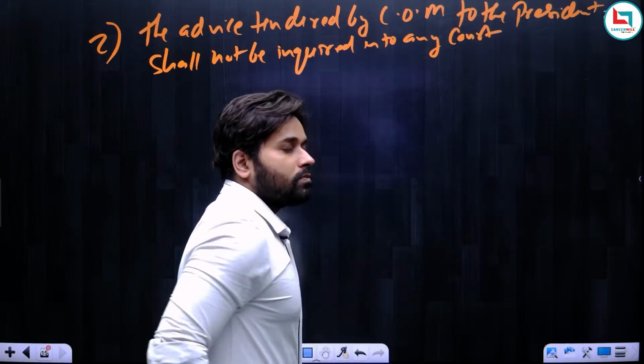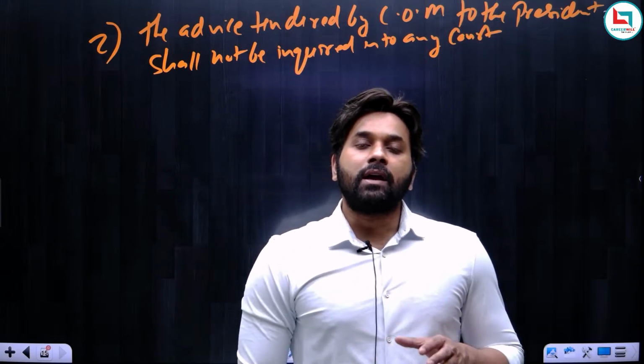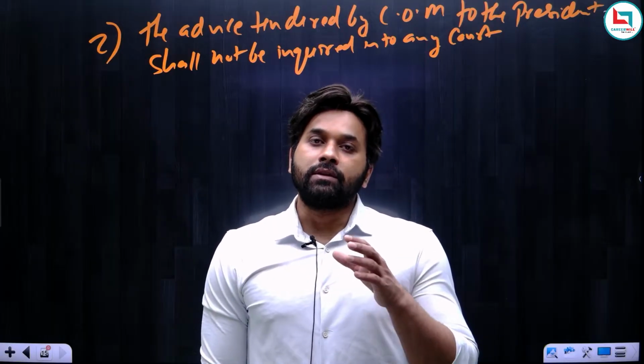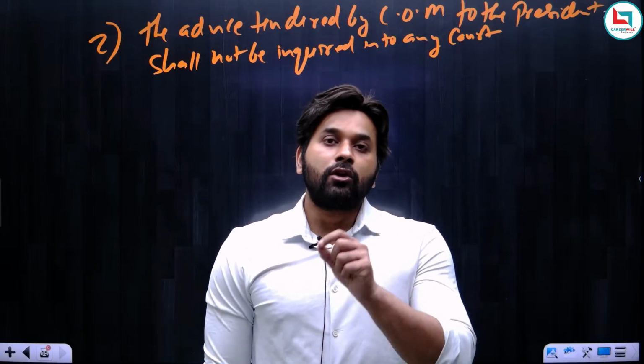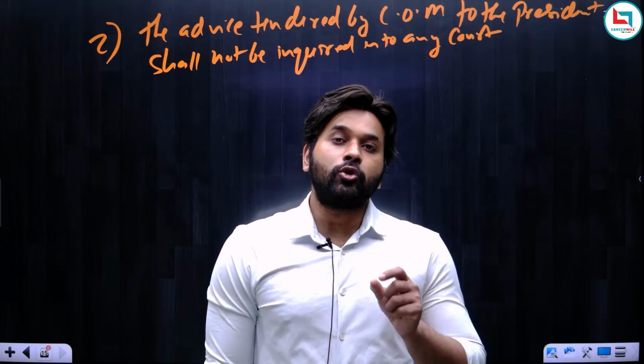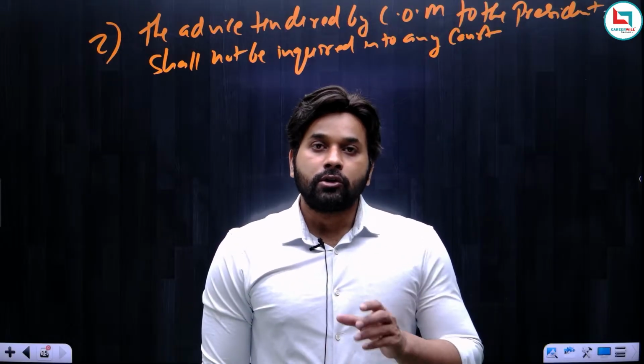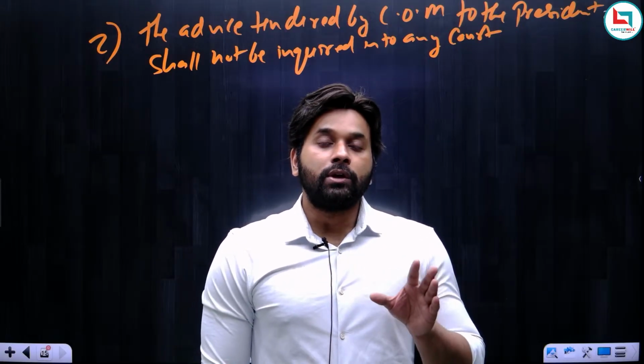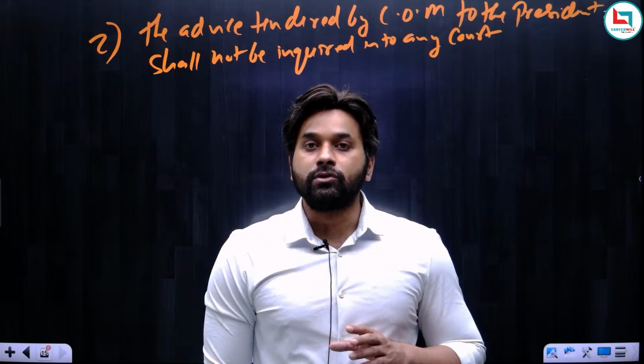It means whatever advice the Council of Ministers has given to the president, the nature of such advice is not going to be questioned in the court. The court cannot inquire into the nature of the advice given by the Council of Ministers.